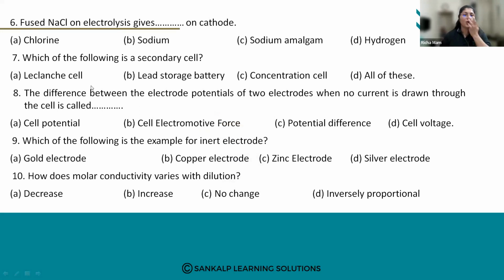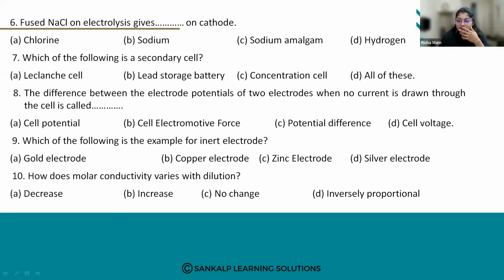Fused NaCl on electrolysis gives dash on cathode. A, chlorine, B, sodium, C, sodium amalgam, and D, hydrogen. What does fused NaCl give? Fused NaCl is nothing but the molten form of NaCl, that is sodium chloride. So when molten NaCl undergoes electrolysis, what does it give at the cathode?